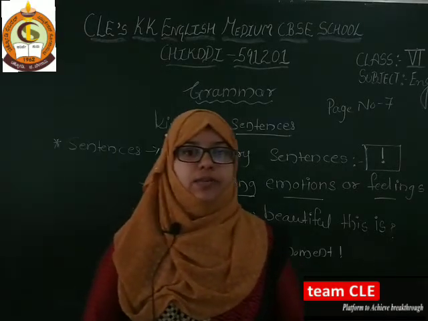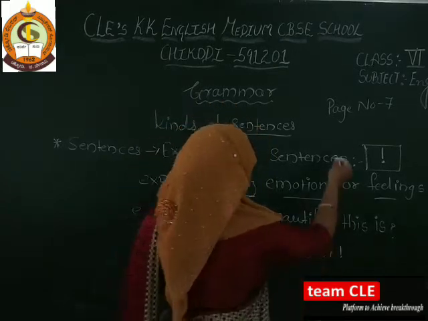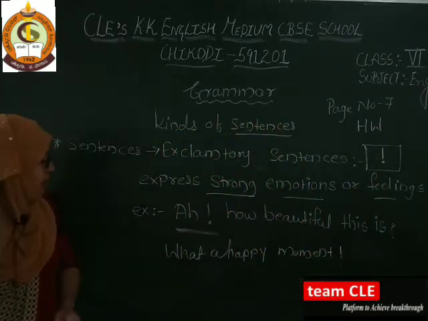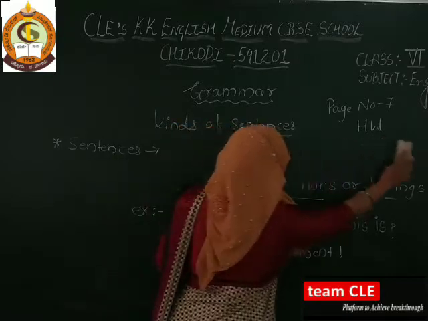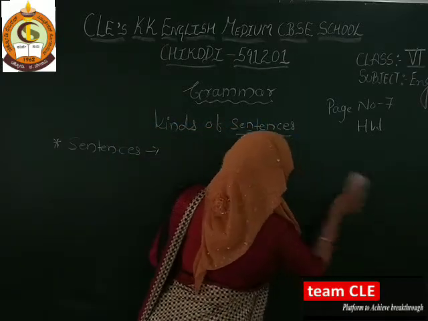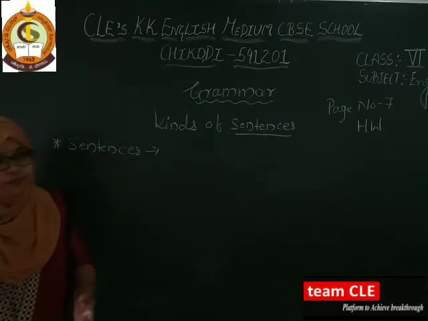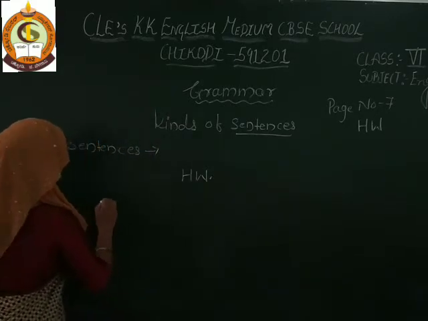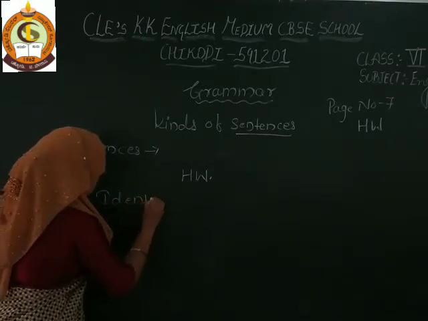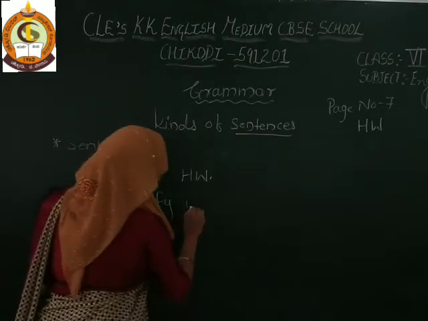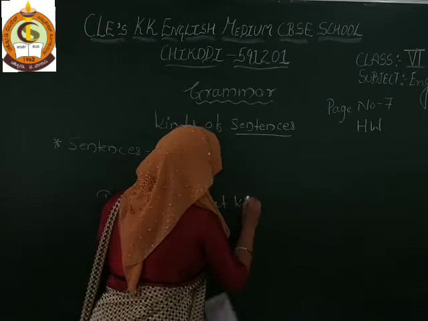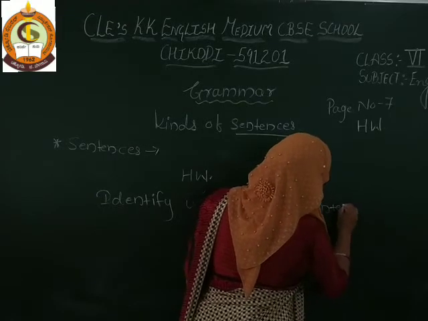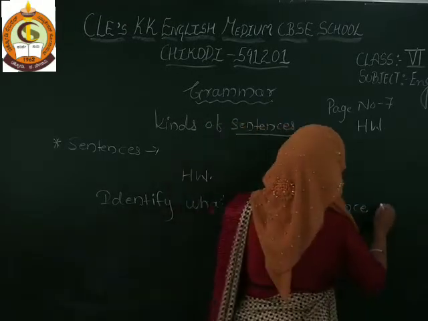Whatever homework I gave on page number 7, you have to write it down. So this is your homework. Today's homework is to identify what kinds of sentences these are.